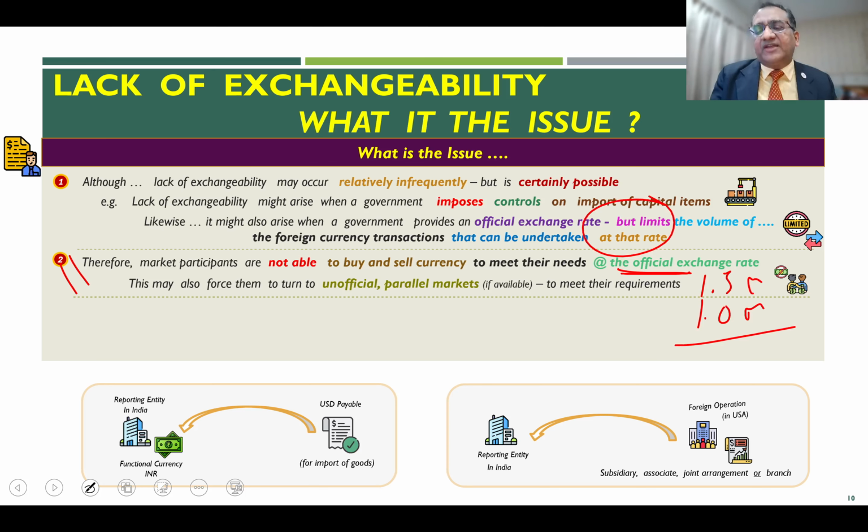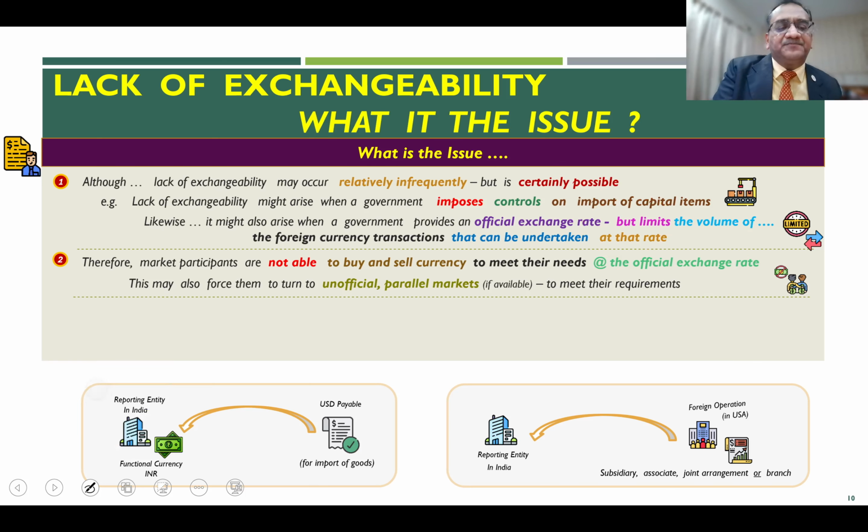That means to the extent of the difference of 0.5 million, at the official exchange rate, the currency will not be available. This will also force the entities to move to some unofficial or parallel market, if at all those markets do exist in that particular economy. So they may try to go for unofficial markets if those markets are available.